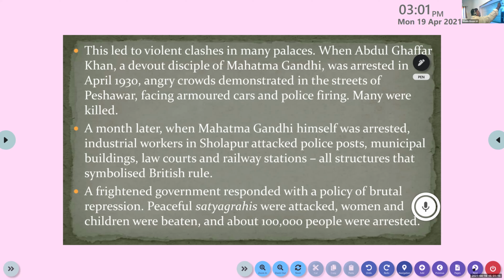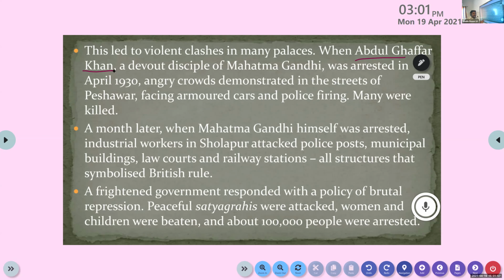The British government started using different methods to clamp down on the movement led by the Indian National Congress. This led to violent clashes in many places. When Khan Abdul Ghaffar Khan, a devout disciple of Mahatma Gandhi, was arrested in April 1930, angry crowds demonstrated in the streets of Peshawar, facing armored cars and police firing. Many were killed.